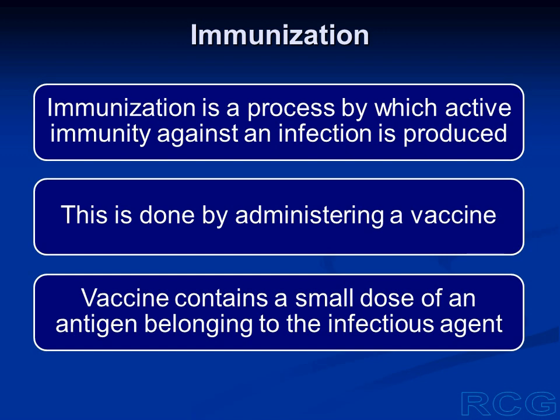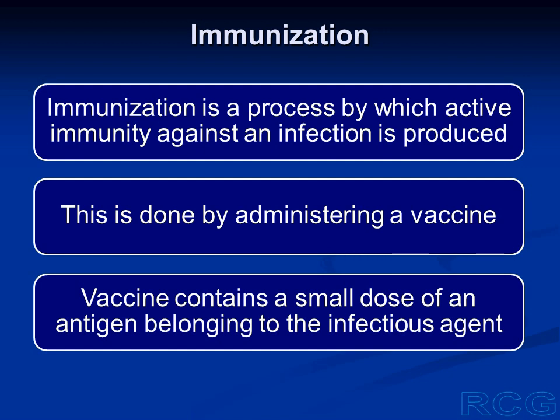So when we give this small dose of the antigen, it will produce a primary response. There will be a small rise in the antibody concentration against the pathogen, and this response will be short-lived. But some of the B lymphocytes which have encountered this antigen or pathogen will be converted into memory B cells. They will retain the memory of this antigen.